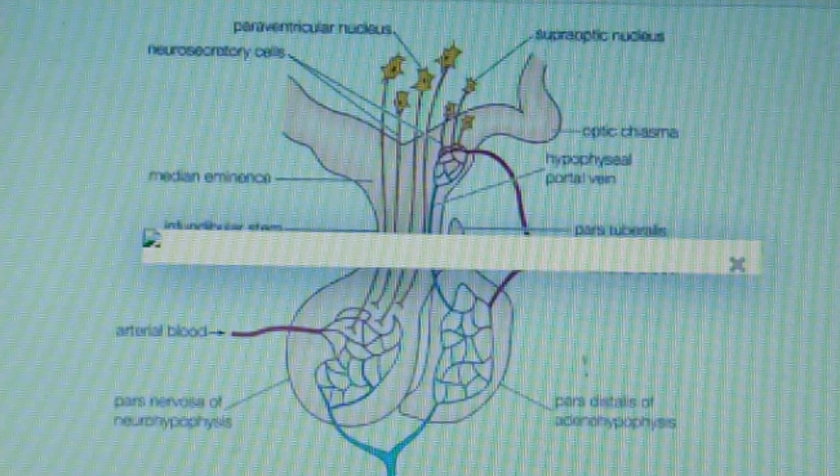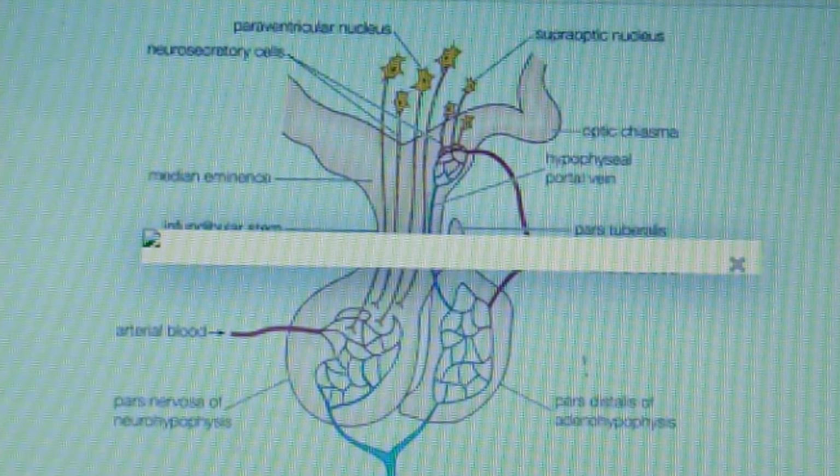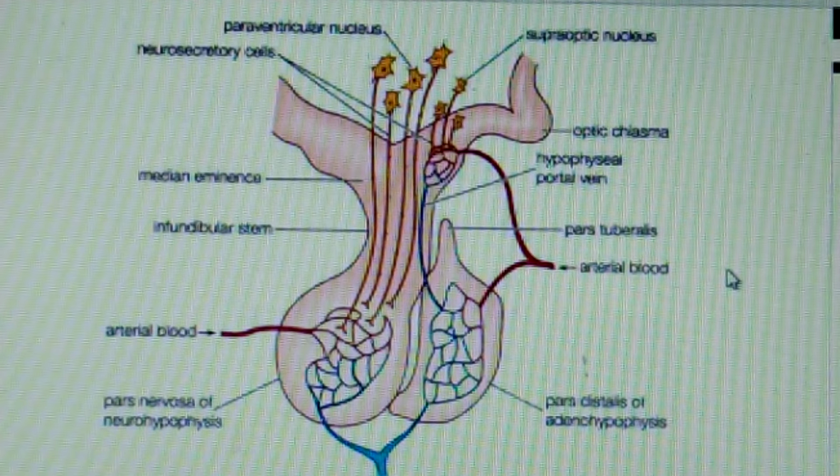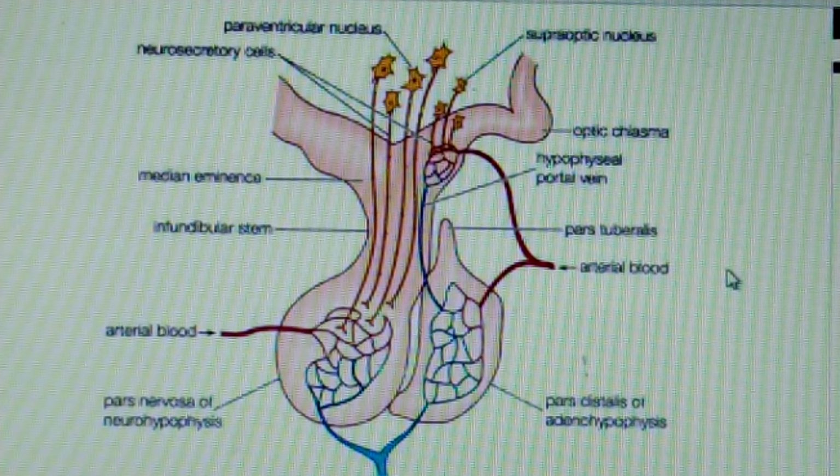Now, there are certain disorders related to the pituitary gland. Pituitary dwarfism is one of them, and it is caused by deficiency of growth hormone from childhood. It leads to dwarfness. Next is gigantism, caused by excess of growth hormone from an early age, and it is characterized by a large and well proportioned body.